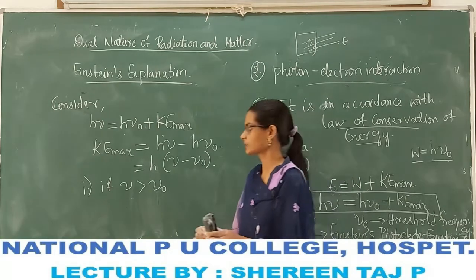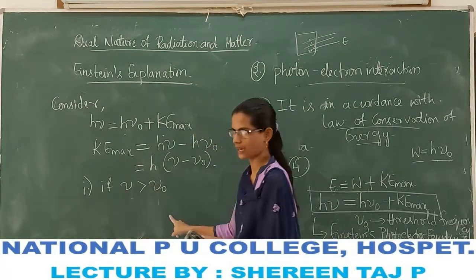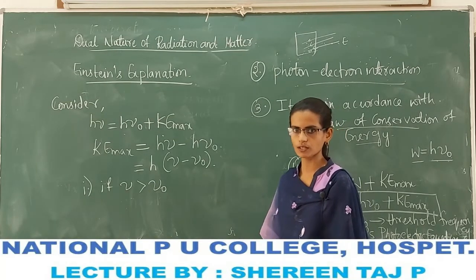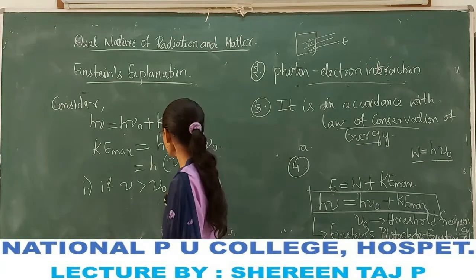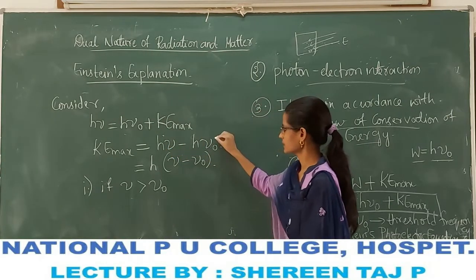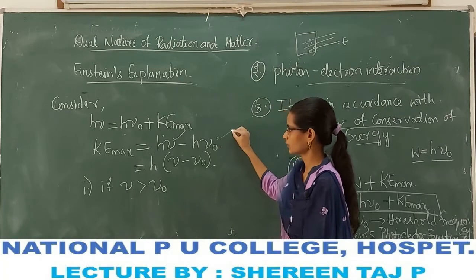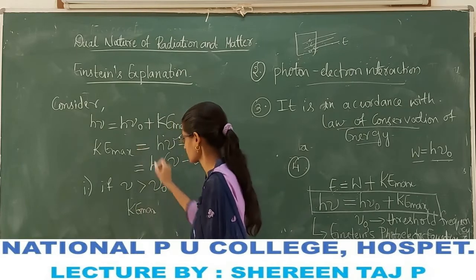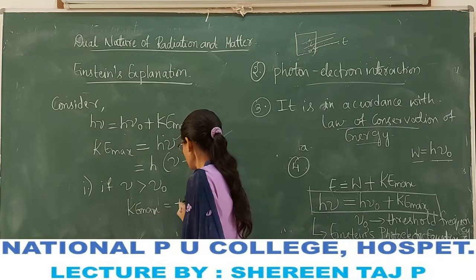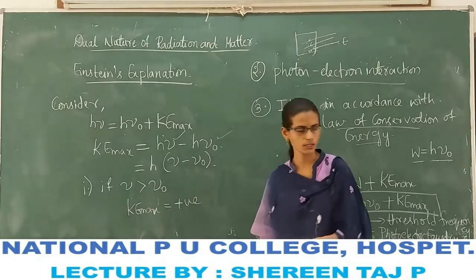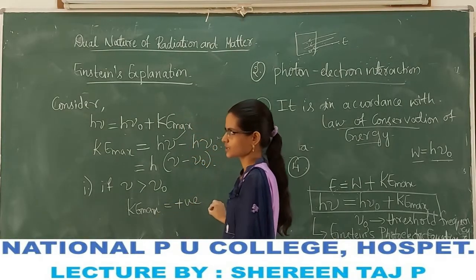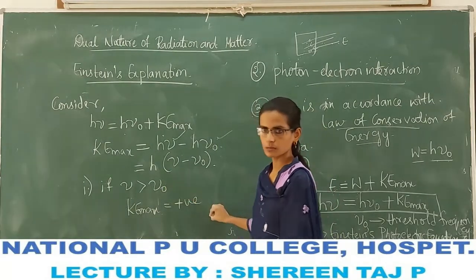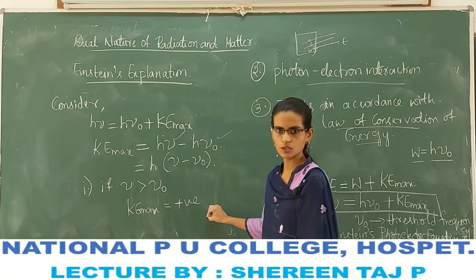If the frequency of the radiation falling on the surface is greater than the threshold frequency nu naught, then the kinetic energy becomes positive. This means photoelectric emission is possible.